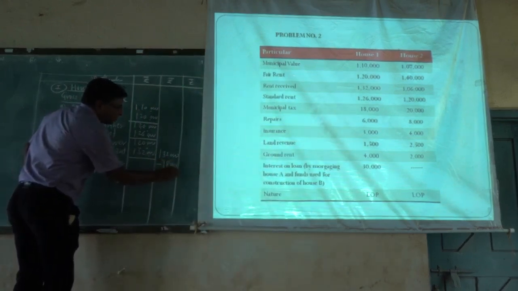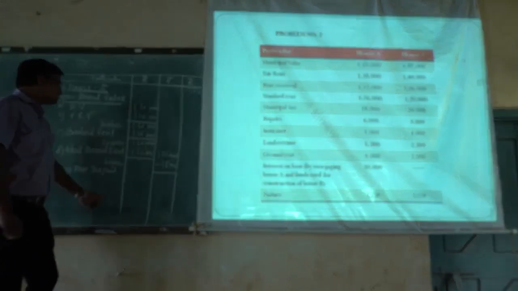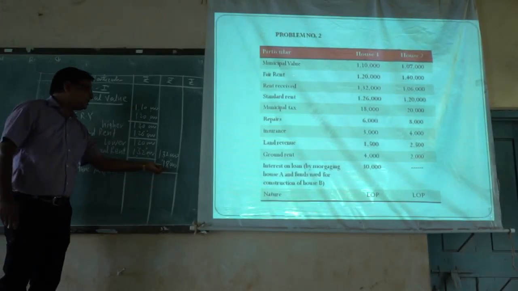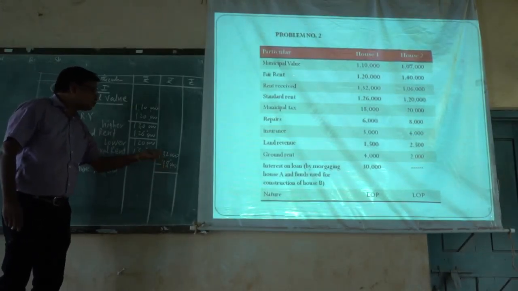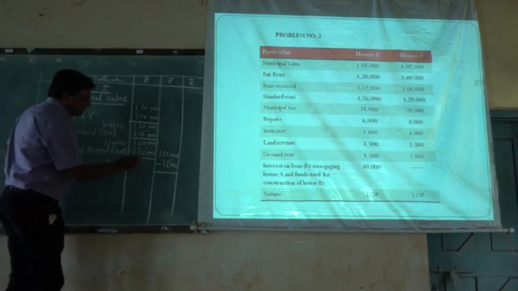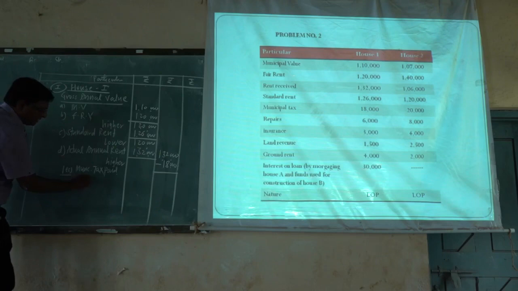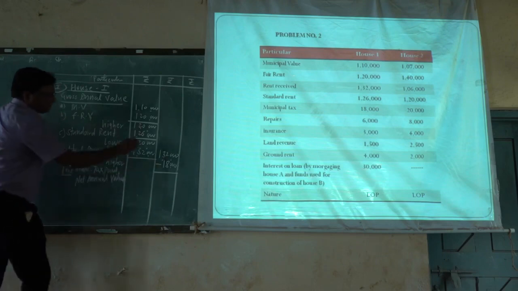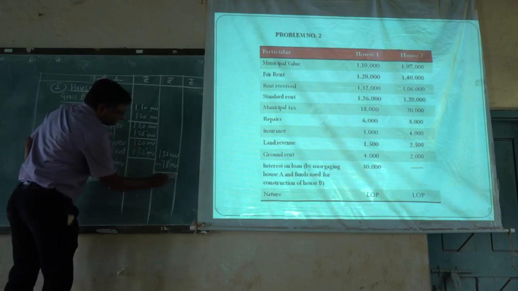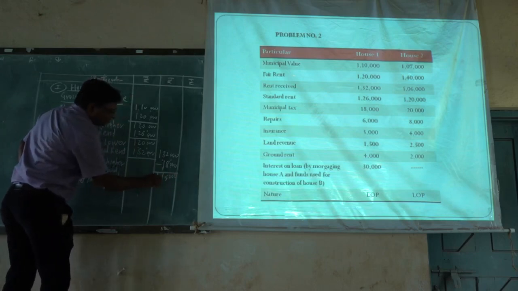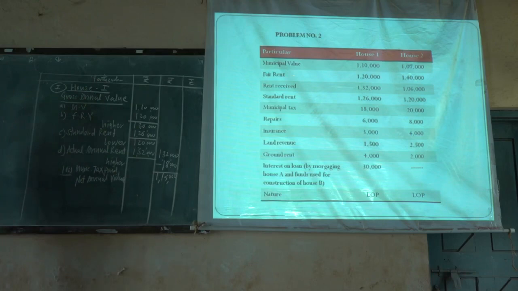Gross annual value is 1,32,000 and municipal tax paid during the year is 18,000. The balance that remains is called the net annual value, which is 1,14,000.